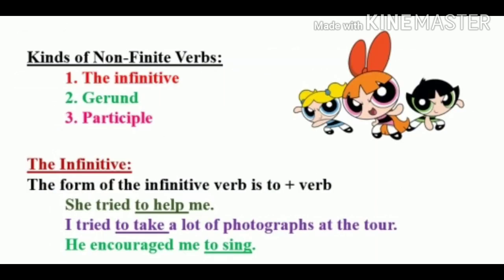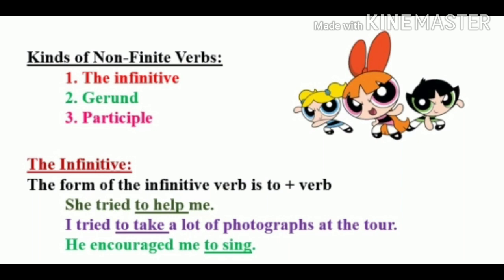Now children, let's understand the kinds of non-finite verbs. So there are three kinds of non-finite verbs. First is the infinitive, second is the gerund, and third is the participle. Now understand these kinds one by one. So first, the infinitive. The form of the infinitive verb is to plus the base form of the verb. And always remember, it does not change according to the tense, person or number.